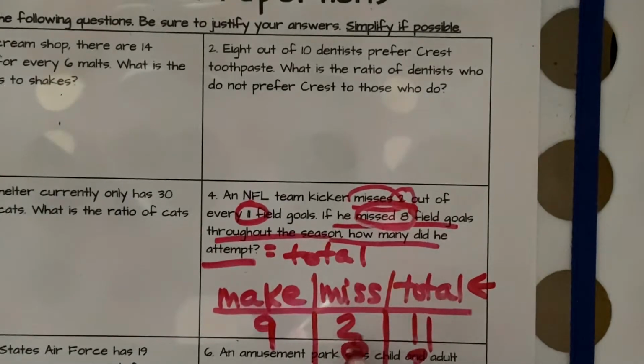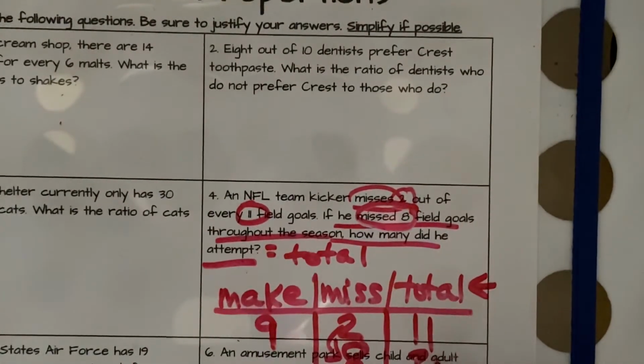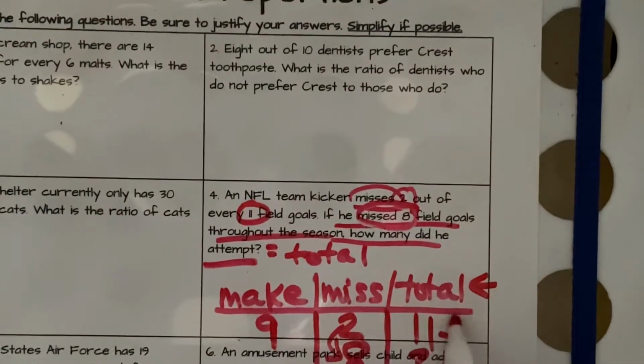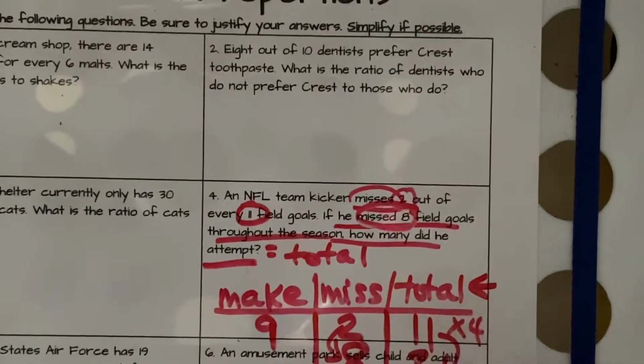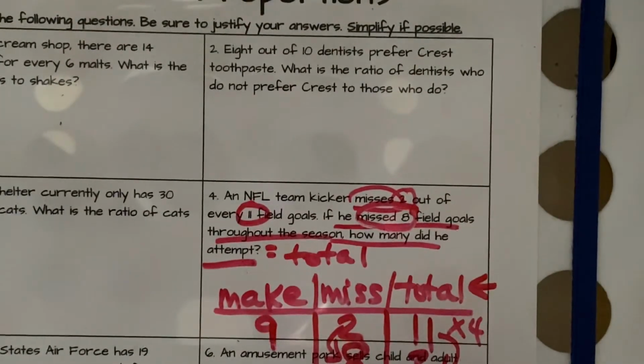Okay, so how do we get from 2 to 8? We're going to multiply by 4. We're going to keep the same ratio, the same pattern. So we need to multiply 11 by 4. So we're going to have 44 total attempts if he misses 8.